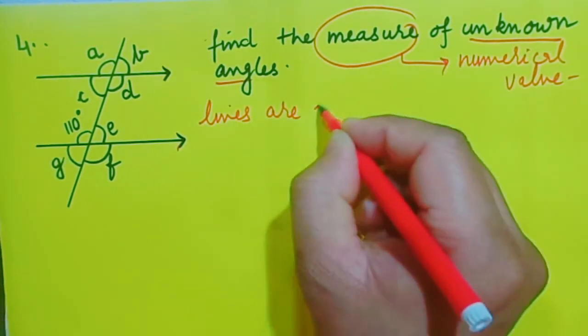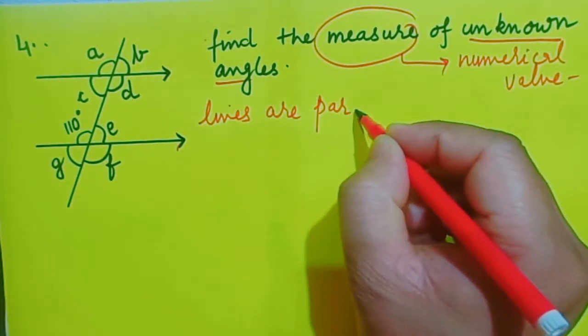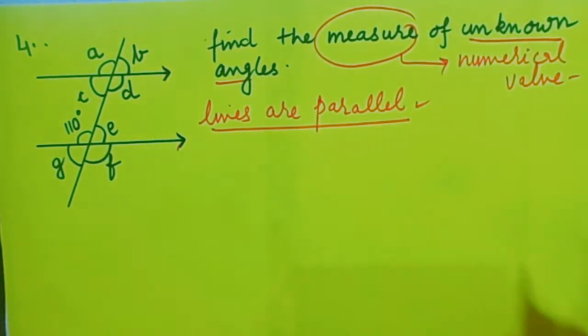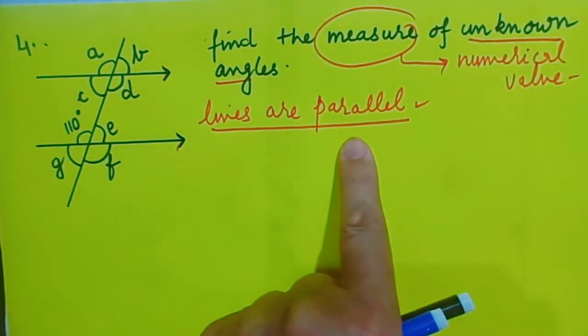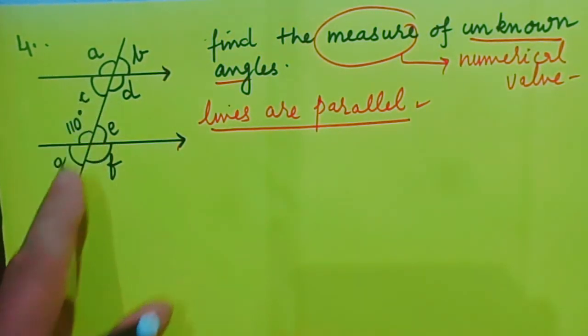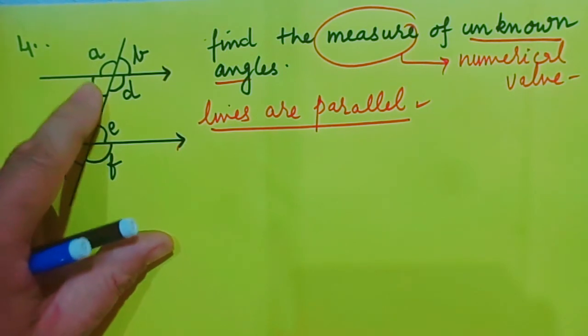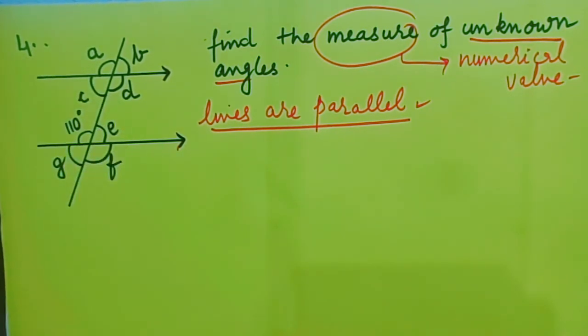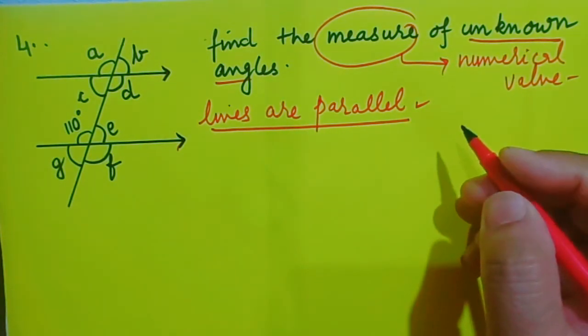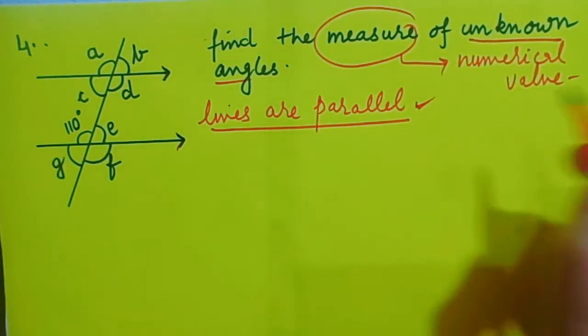So when the lines are parallel, then definitely the alternate angles will be equal, the corresponding angles will be equal, and the allied angles will be equal.